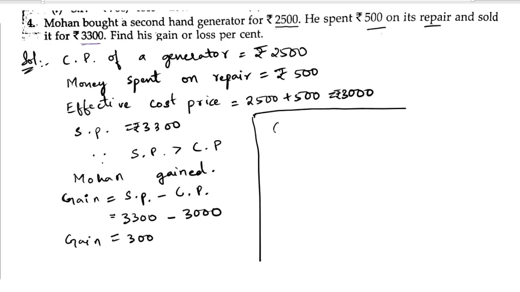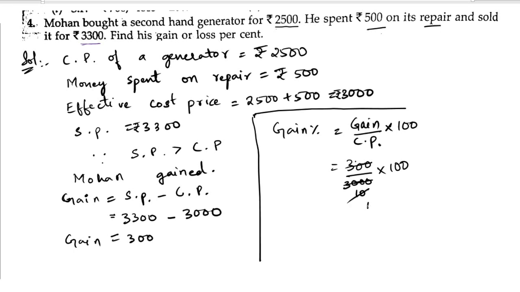To find out the gain percentage, let us write down gain percent is equal to gain by cost price. Here we will take the effective cost price, into 100. So gain is 300 by cost price is 3000 into 100. Let us cancel 300 and 300, that means with the 10.